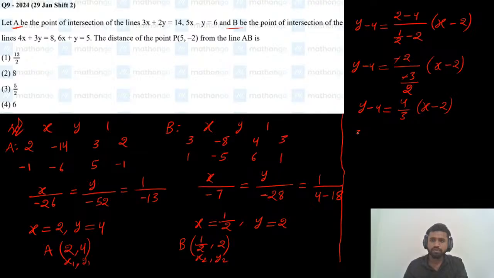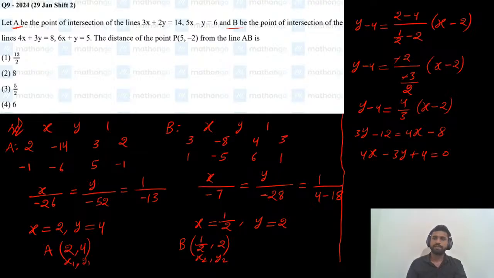Now 3 times y minus 12 equals 4x minus 8. So we got the line 4x minus 3y, 12 minus 8 is 4. So this is the line which we got.